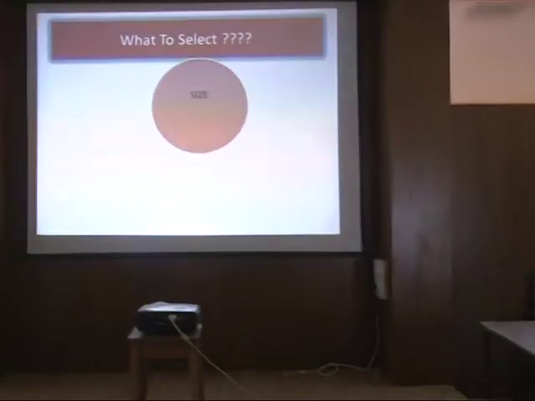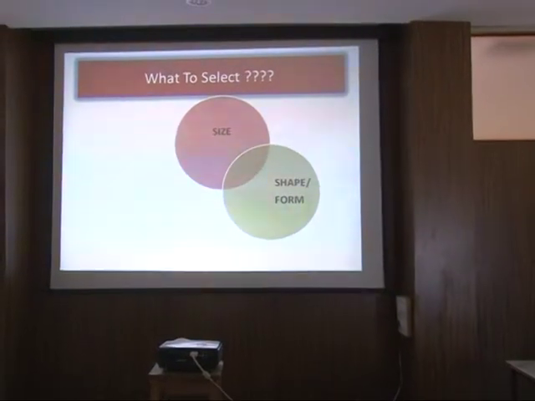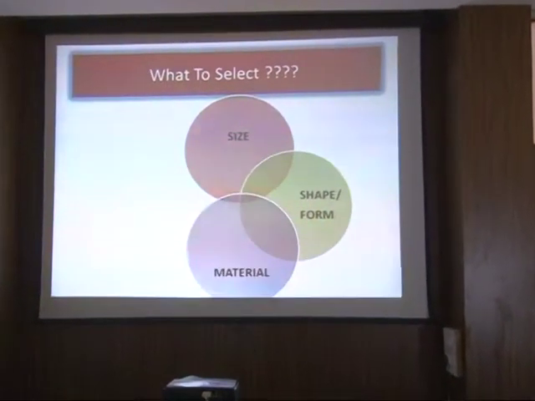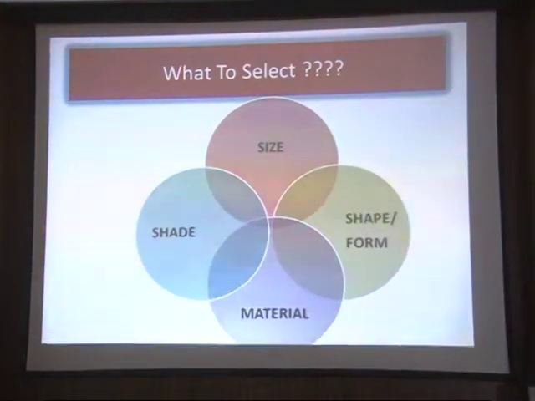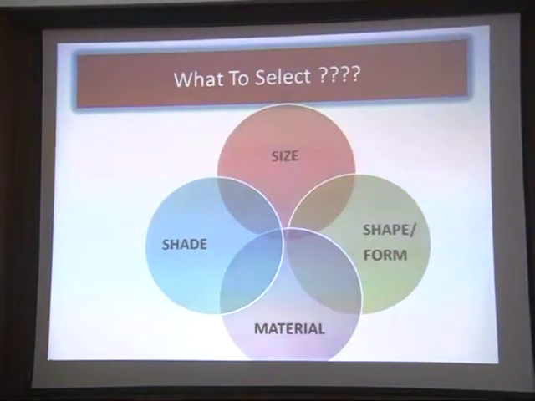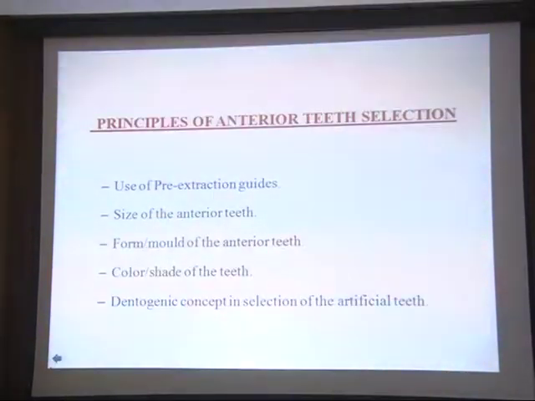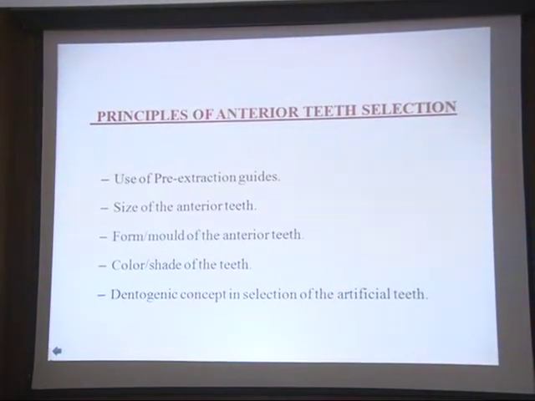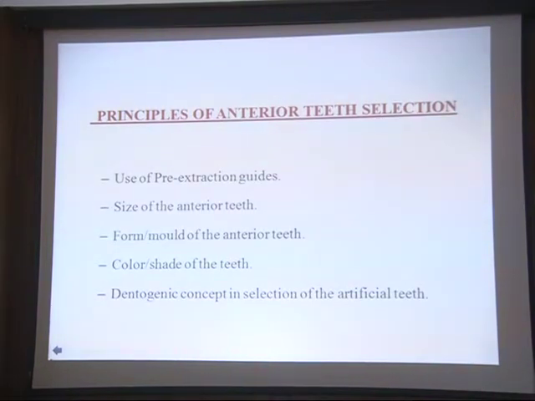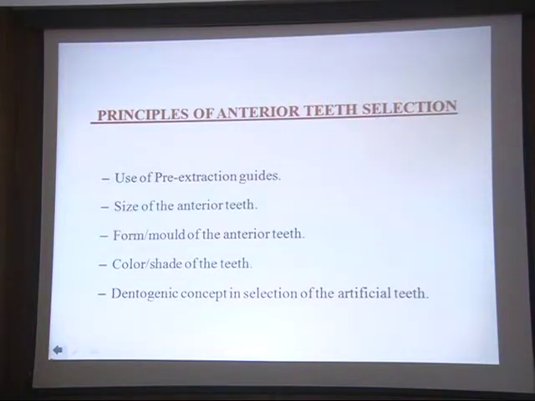So how to select and what to select? You have to select the teeth for their size, their shape or form, and the material of which they are made. All this combined will give you the total effect. Based on which we are going to select the teeth, there are certain principles: use of pre-extraction guides, size of anterior teeth, form or mold of the anterior teeth, color and shade of the teeth, and the dentogenic concept in selection of artificial teeth. We will see each in detail.